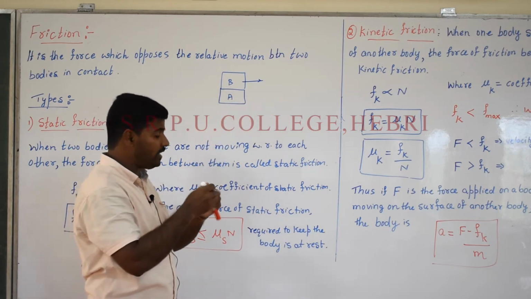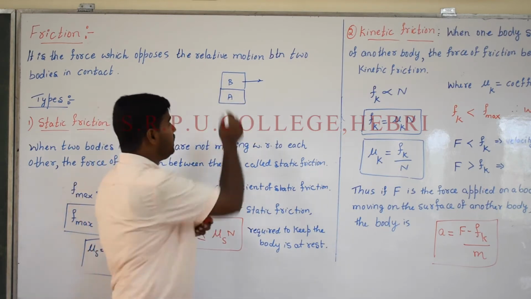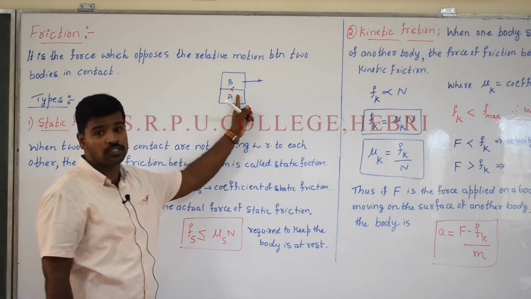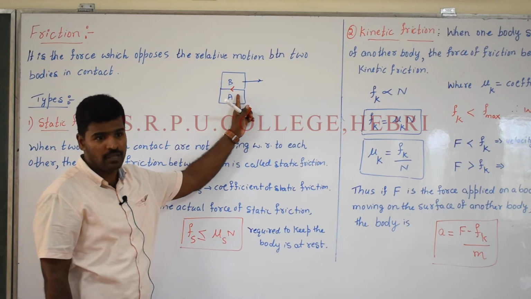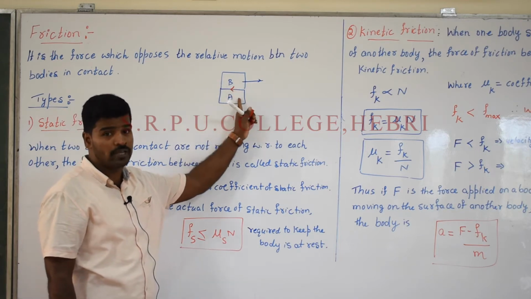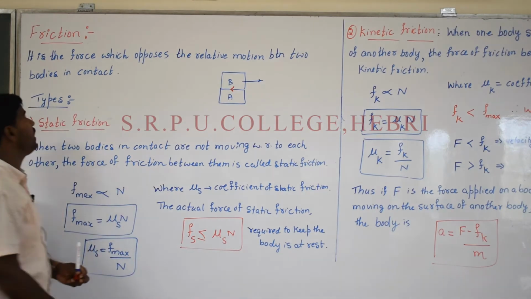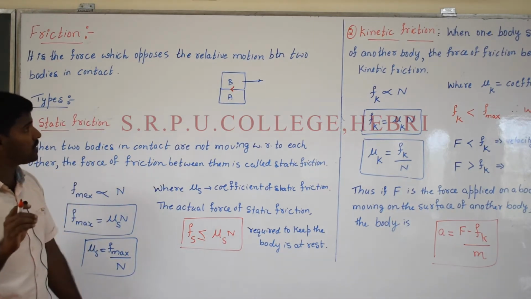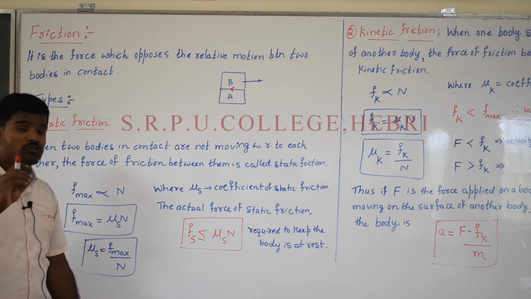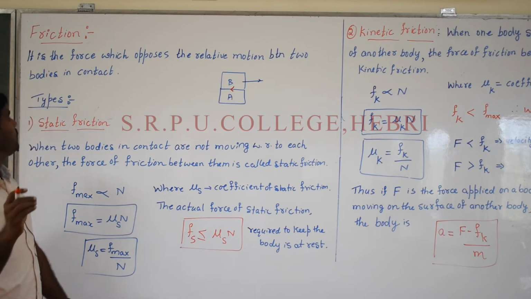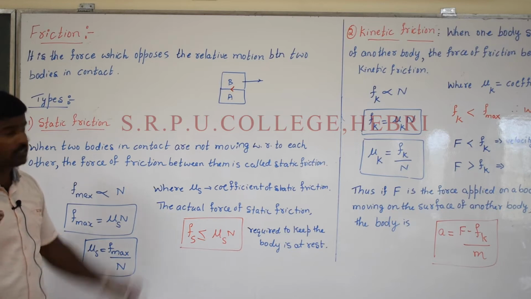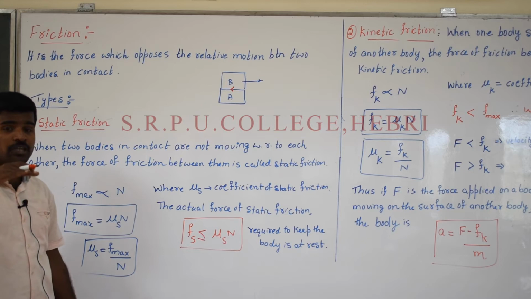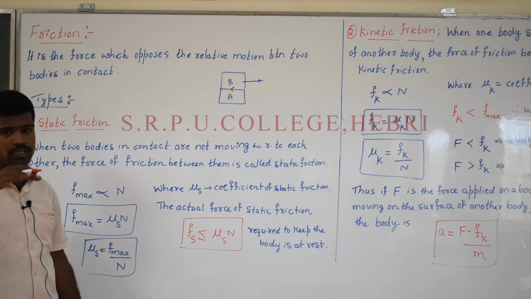Therefore, the body A exerts a force on B in the opposite direction. Therefore, this kind of opposing force is known to be friction. Is it clear? This kind of opposing force is known to be friction. Therefore, friction is defined as the force which opposes the relative motion, or tends to oppose the relative motion, between two bodies in contact. These are the definitions of friction. Therefore, very important one, the frictional force acts tangential to the component.